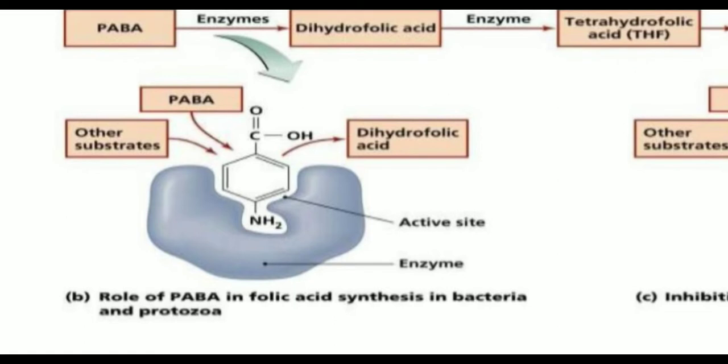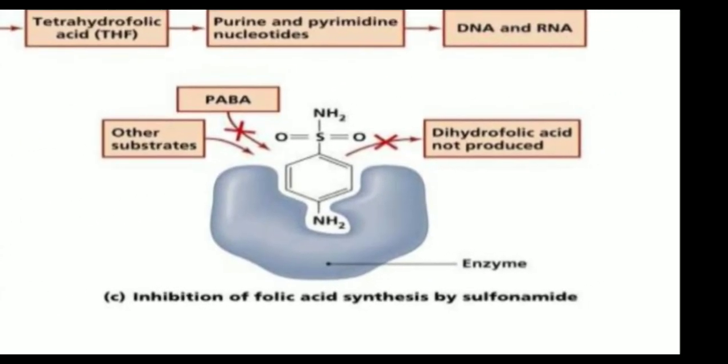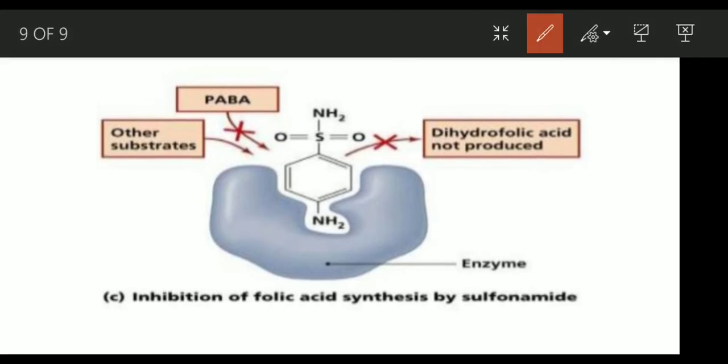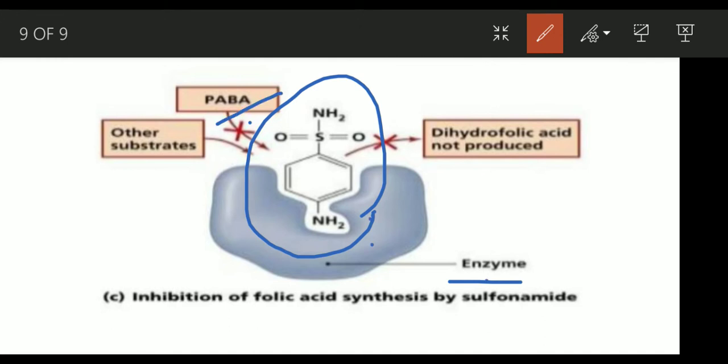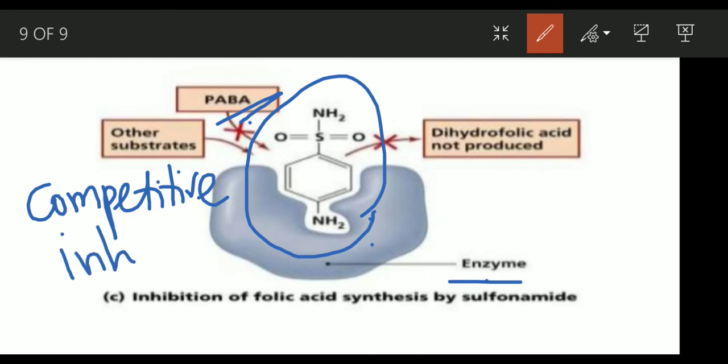But then what happens is, the sulfa drugs, as they are structural analogues of PABA, instead of PABA, take up the active site of the enzyme. The sulfa drugs bind to the active site of the enzyme instead of PABA. They are competitive inhibitors, because they have a similar structure, they are competitive inhibitors to PABA.